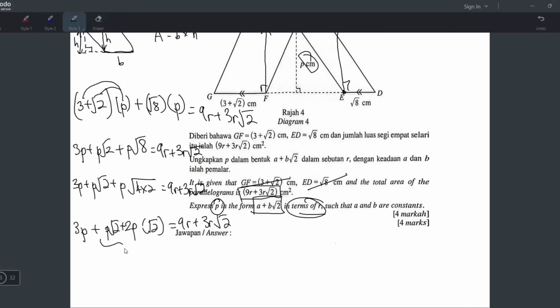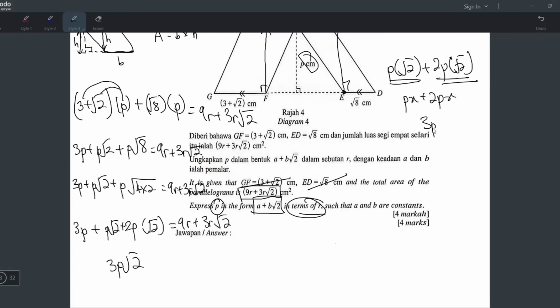Because this, call it similar surds. Similar surds. Sir, what is similar surd? Similar surd is when you have the same value for the square root. Like this one, you see, square root 2, you see, they are same value inside. So if they are same value inside, we call them similar surds. And kalau similar surds, kalau nak tambah memang boleh buat. Just ambil P tambah 2P, dia akan jadi 3P square root 2. You anggap dia macam X lah. Okay, contoh ini macam ni kan? Macam ni. You can see it's similar surds. They both have the same square root 2. So you boleh anggap dia macam X. Dia akan jadi PX plus 2PX. That's why dia boleh terus jadi 3PX macam tu.